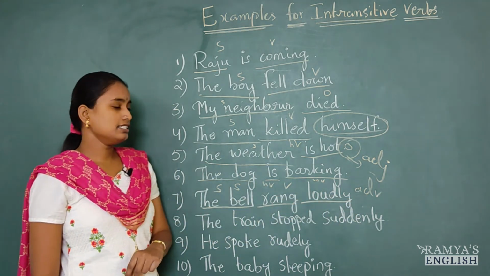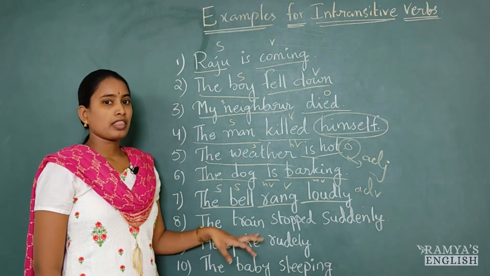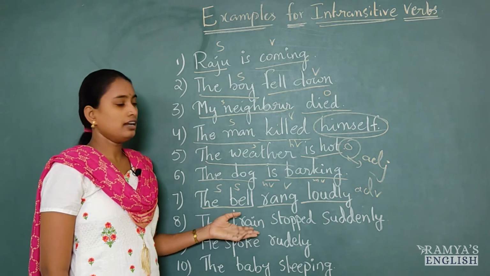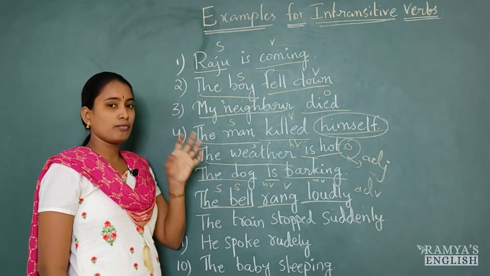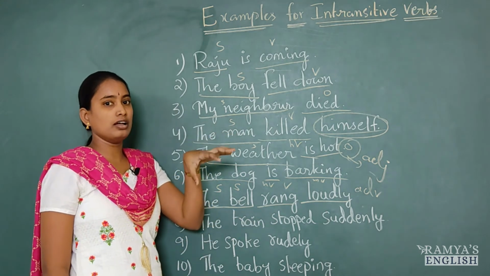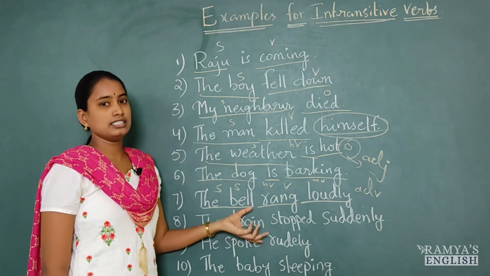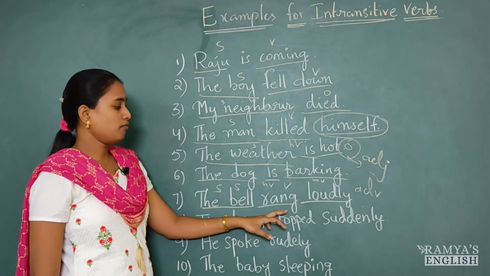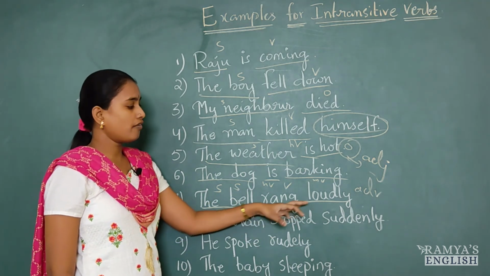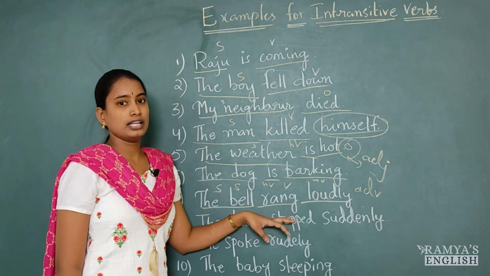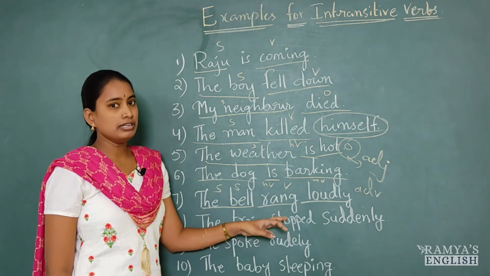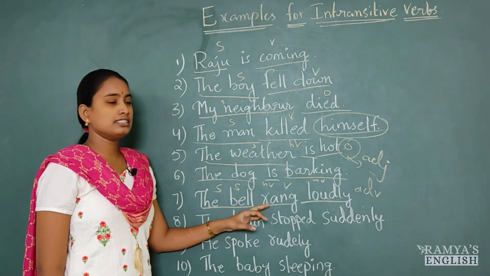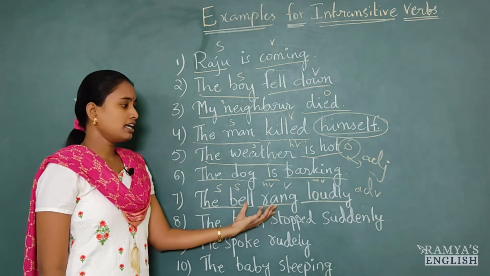Let's change this sentence in one more style. The peon rang the bell, or the watchman rang the bell. Here that watchman is doing some action on the bell. Then that verb becomes transitive verb. The same verb, rang. The peon rang the bell. So in that case, the rang will become transitive verb. But here it is intransitive verb as there is no object to receive this action.